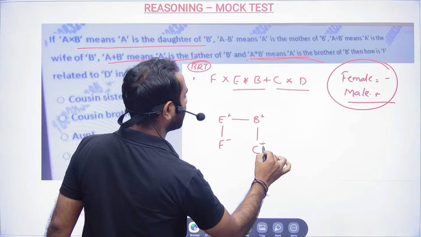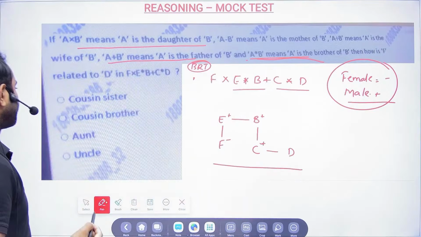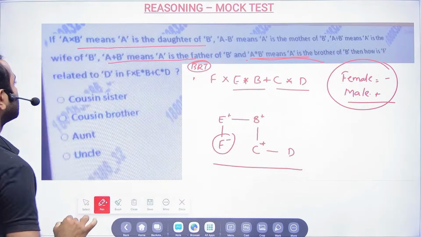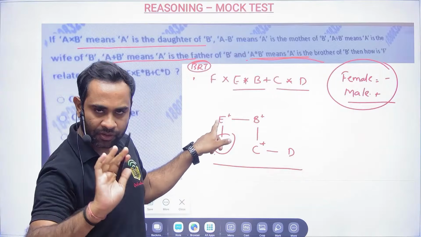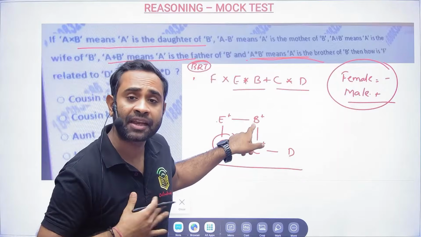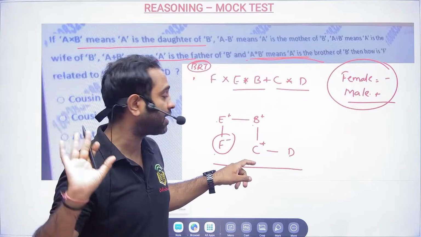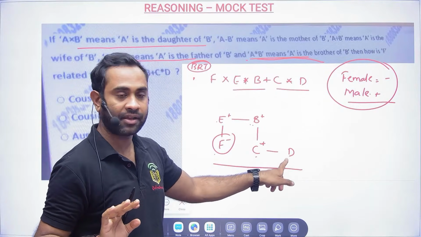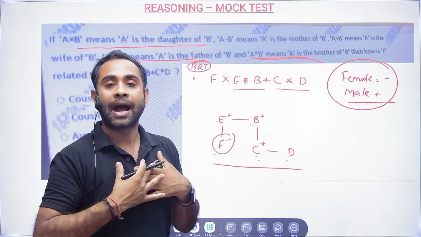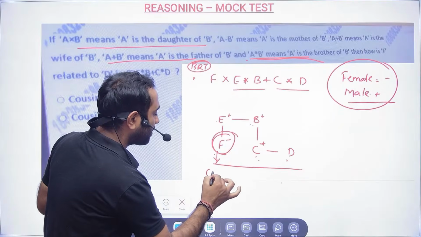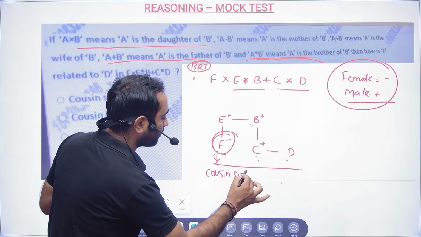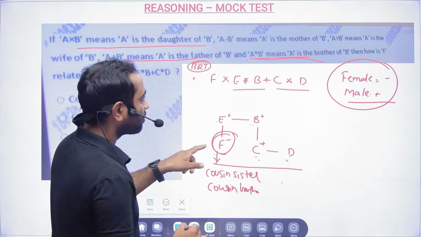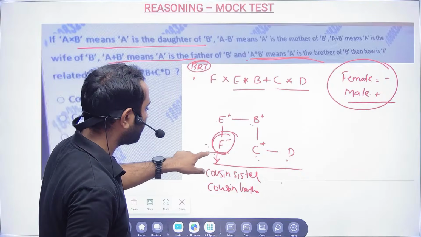C is the brother of D. Now, what they are asking is how is F related to D? My father's brother is my uncle, and my uncle's son and daughter, so if I am female, then I am a cousin sister for them, and if I am male, then I am a cousin brother for them. So how is F related to D? F is nothing but a cousin sister.